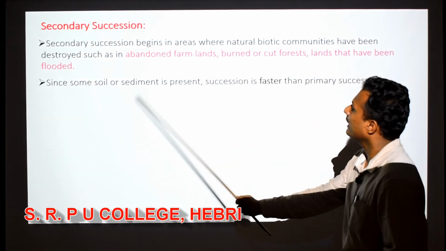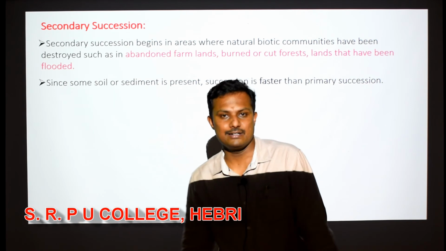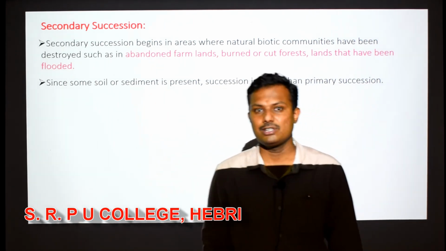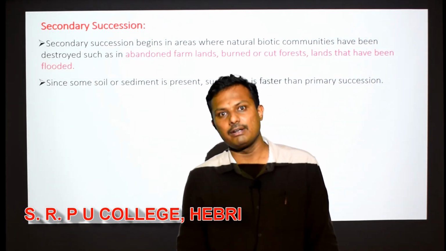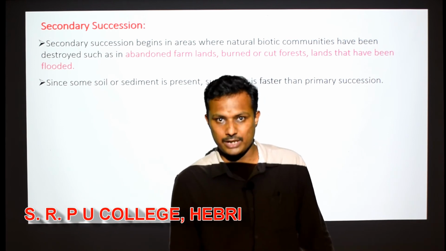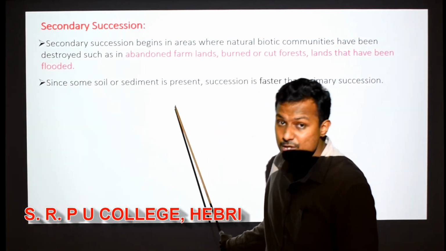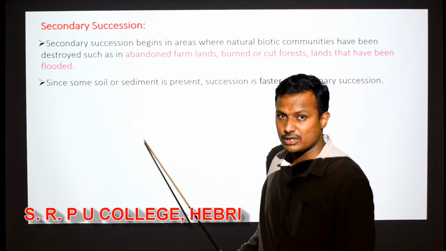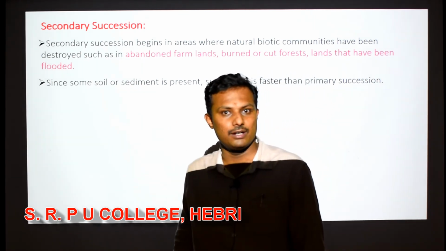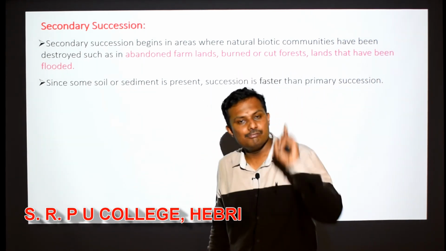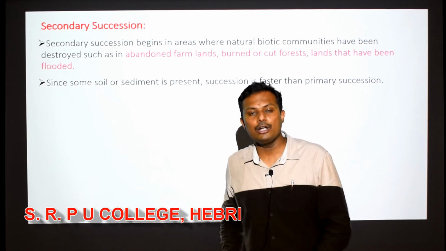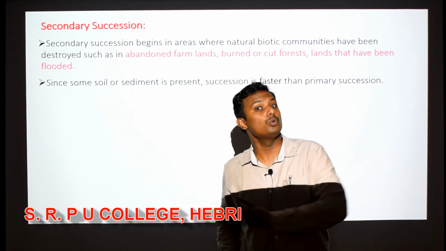Some soil or sediment is present, and that is why secondary succession will be faster when compared to the primary succession, right? So the first species that appears in the secondary succession cannot be called a pioneer species here, because a pioneer species is the one which first appears in a land or area where there was no life at all.